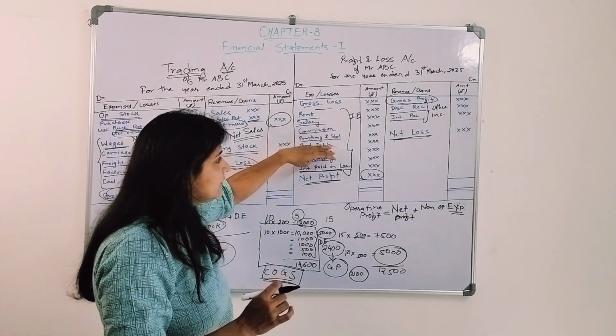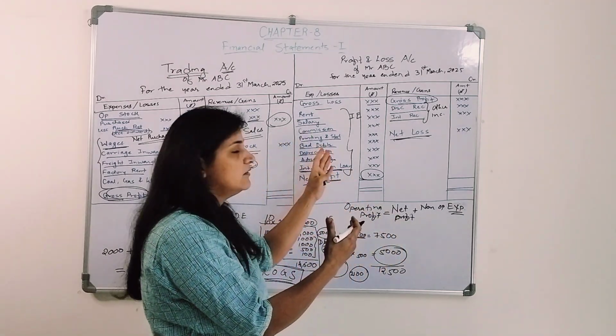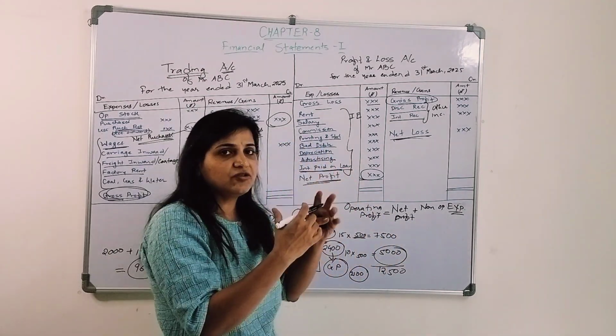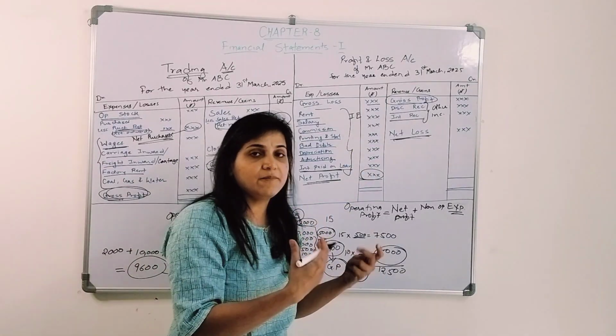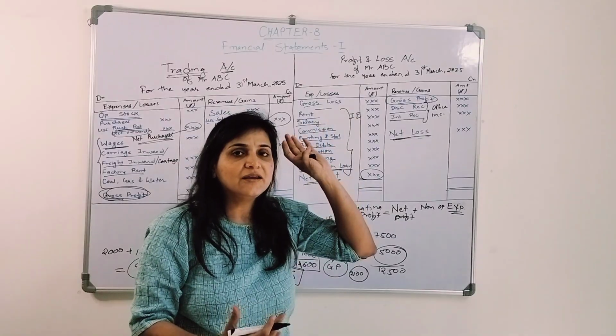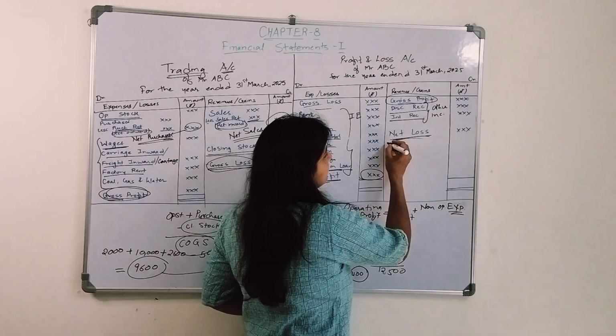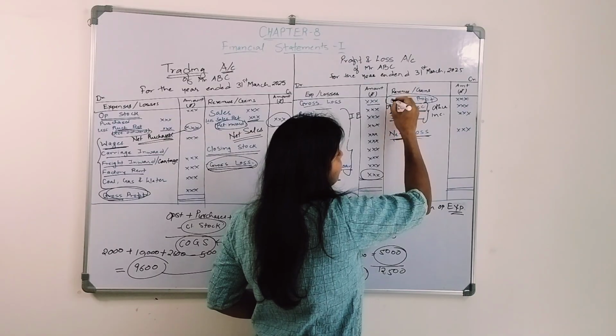Rent, salary and the like are operational activities that I am doing, and for that I have incurred certain expenses. But interest paid on a loan, or interest received on an investment, where I have money that I have invested in some businesses, is different.